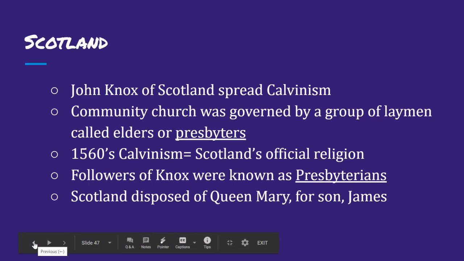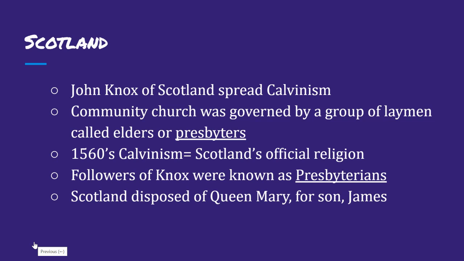And then we get into Scotland. Scotland continues to spread Calvinism, John Calvin's beliefs, and this is actually run by John Knox. So John Knox of Scotland, and his followers are known as Presbyterians. In 1560, Calvinism is Scotland's official religion.